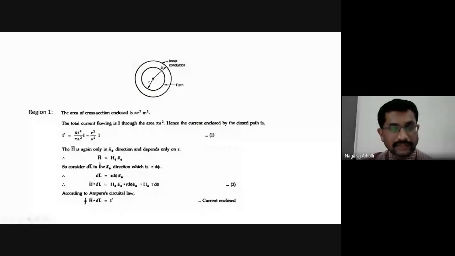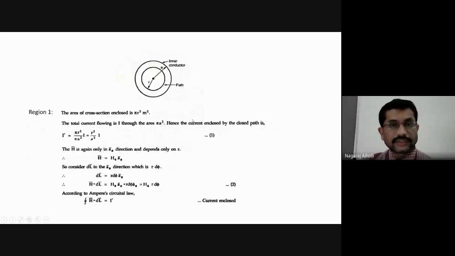Therefore, H bar will be equal to, we know that H bar is H phi A phi bar. Substitute for H phi. H bar is R I divided by 2 pi A square into A phi bar ampere per meter. This is for the region where R is less than A, within the conductor.